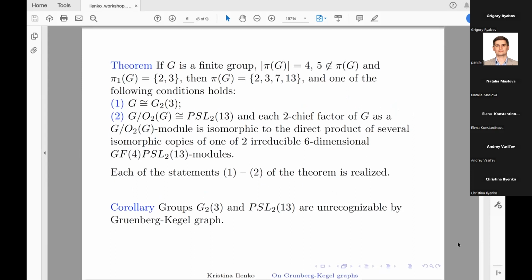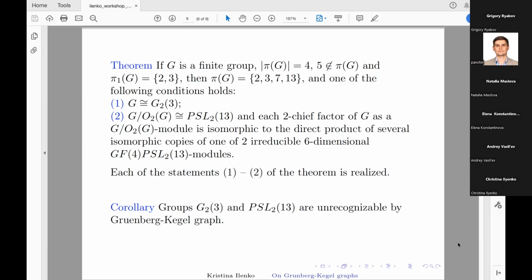If G is a finite group, the order of the prime spectrum of G is equal to 4, 5 doesn't belong to the prime spectrum of G, and the first connected component consists of 2 and 3, then the prime spectrum of G is equal to the set of 2, 3, 7, and 13, and one of the following conditions holds. From the first, it follows that G and G23 are isomorphic.